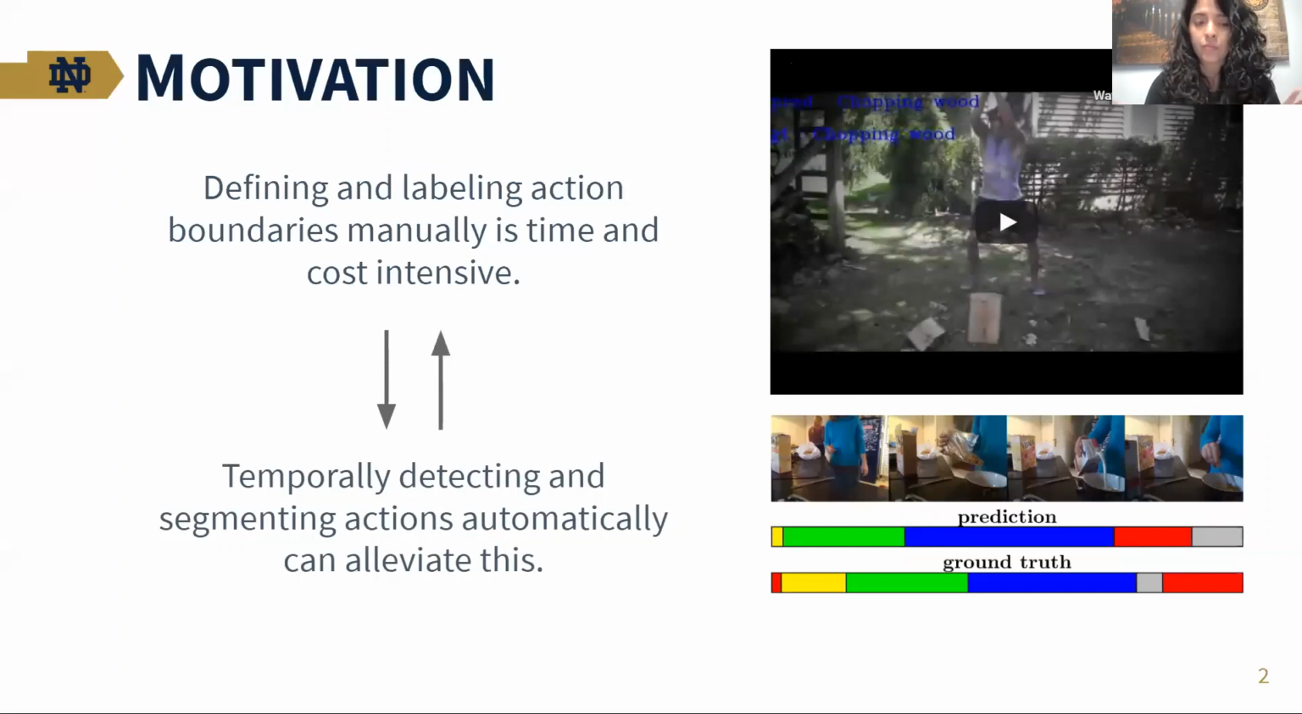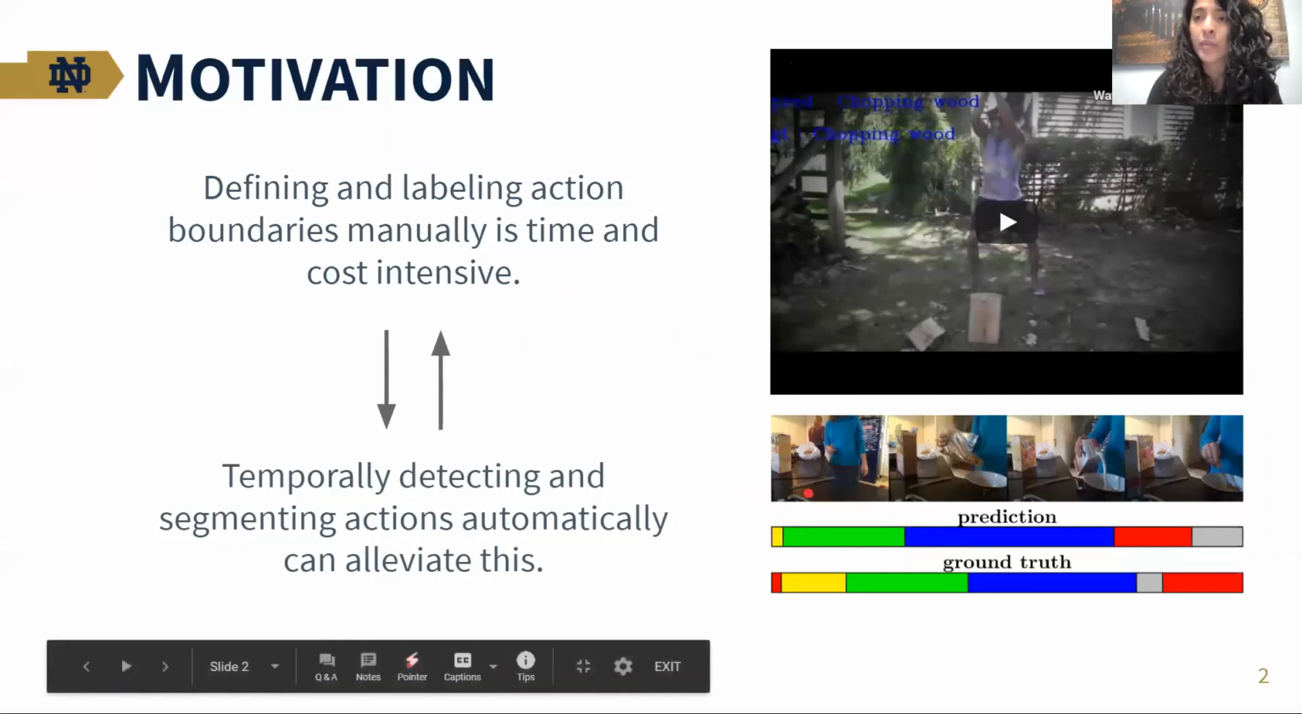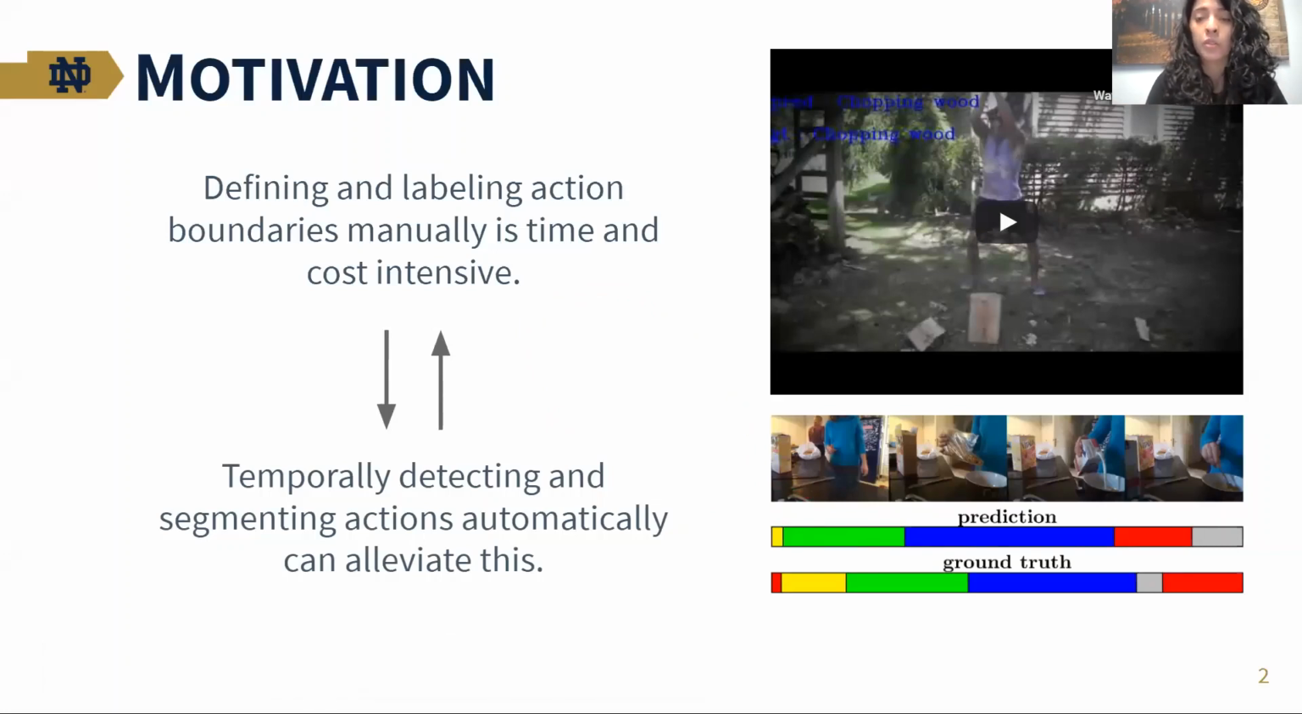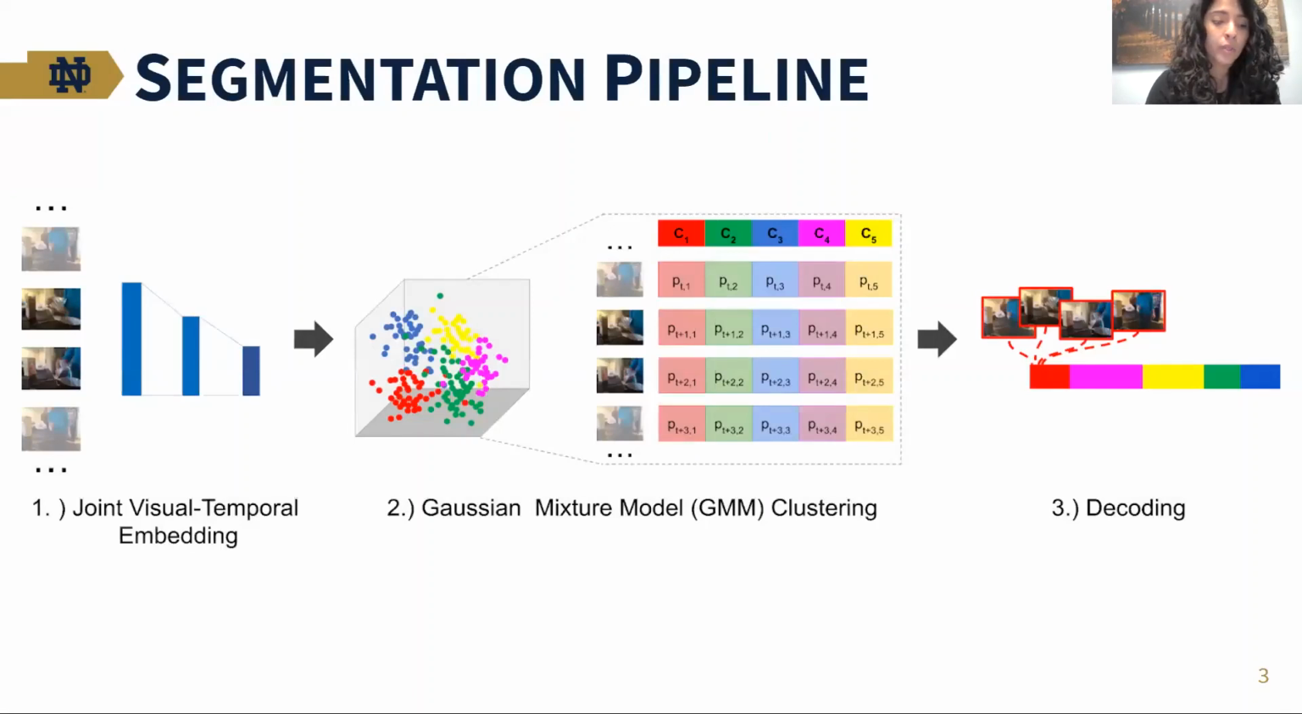our approach. So what we propose is an unsupervised model that receives as an input a given video and however many actions we want to identify in the video, and then it will return as an output the temporal segmentation of these videos, which would identify the boundaries of each of the actions. And how do we do this? Well, we have a three-step segmentation pipeline.